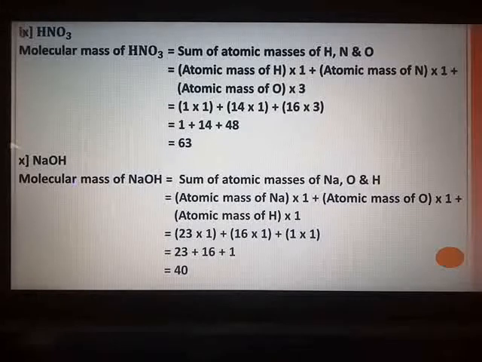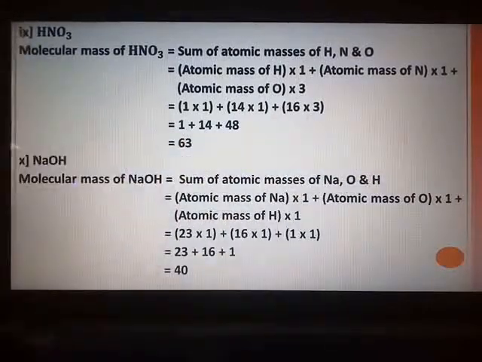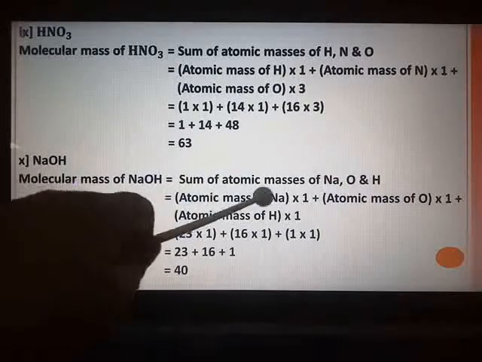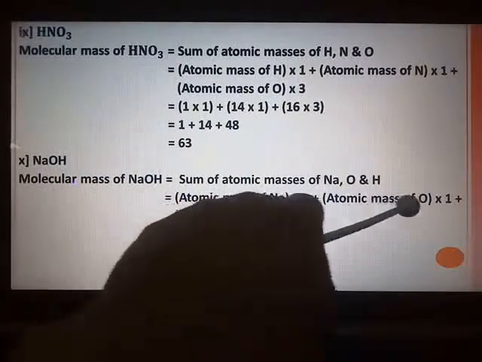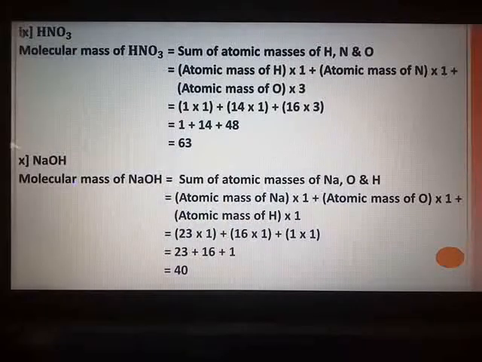And the last compound for the use your brain power activity is NaOH, that is sodium hydroxide. 3 elements are there: sodium, oxygen, hydrogen. So sum of atomic masses of sodium, oxygen and hydrogen, all are 1 in number. So atomic mass of Na multiply by 1 plus atomic mass of O multiply by 1 plus atomic mass of H multiply by 1.